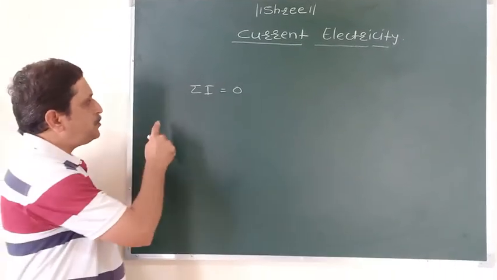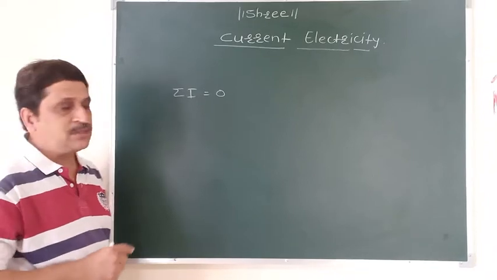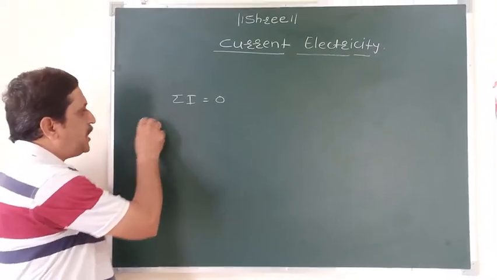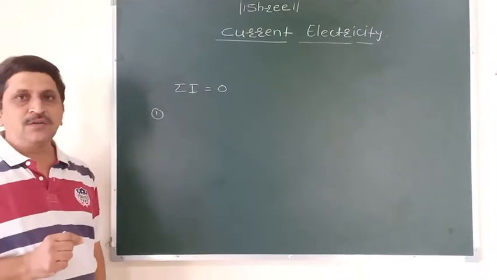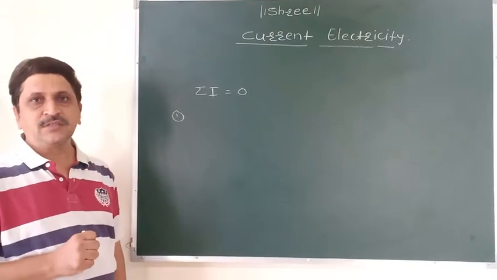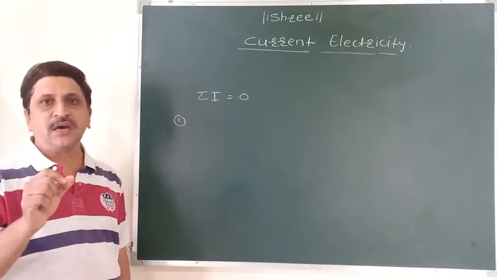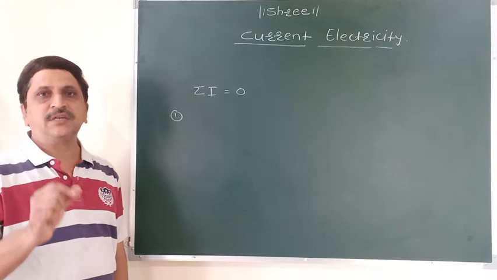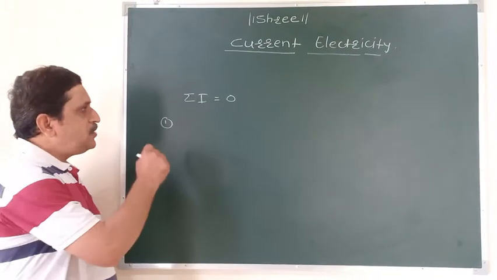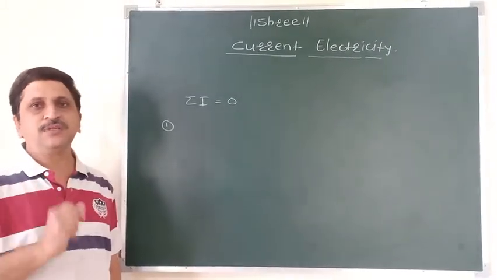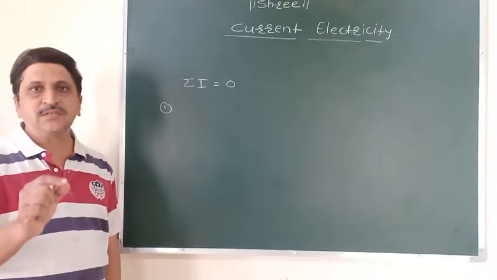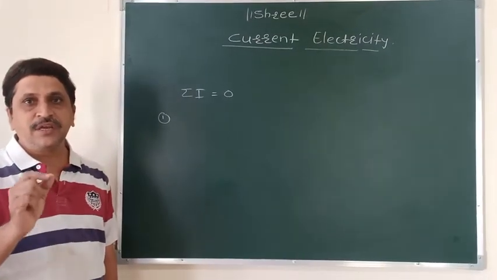For that, Kirchhoff made two sign conventions. First sign convention: the current which is moving toward the junction is considered as positive current. And second sign convention: the current which is moving away from the junction is considered as negative current.